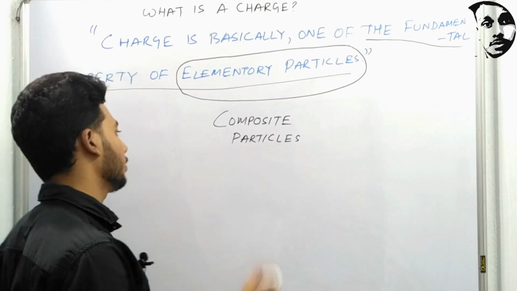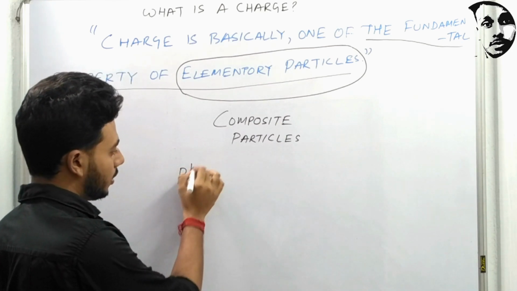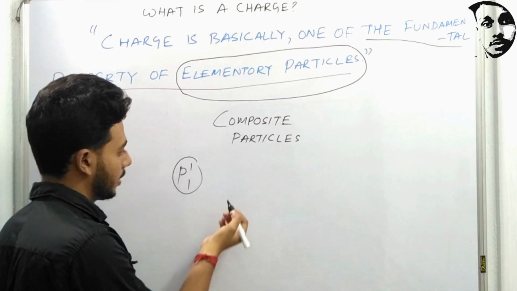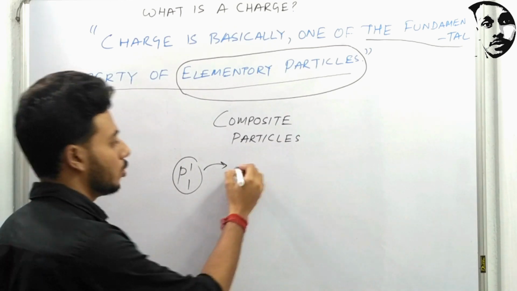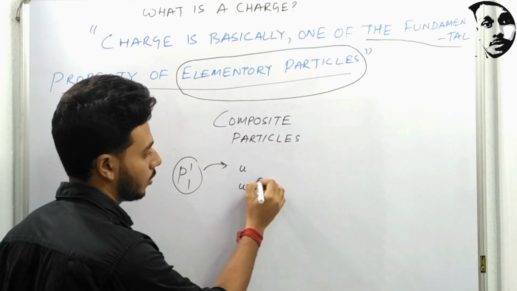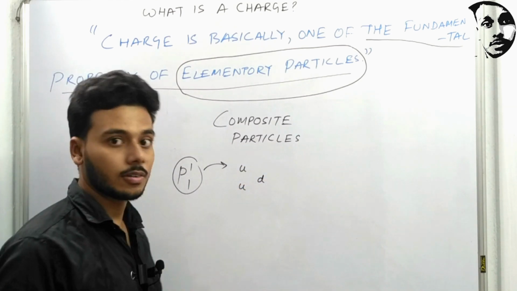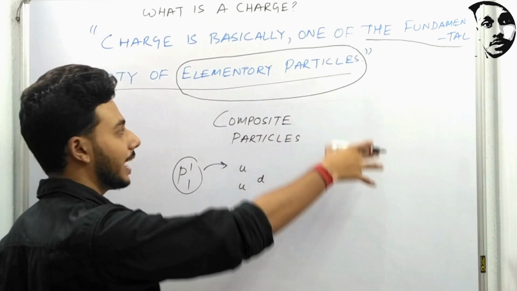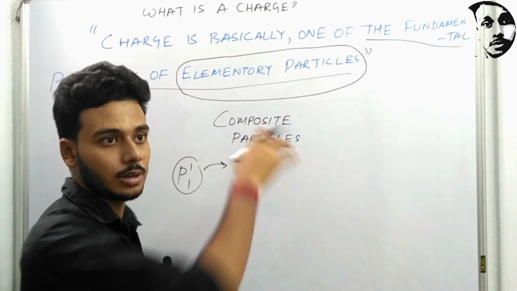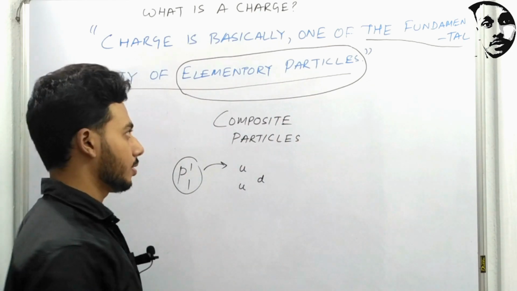I have talked about it. The proton symbol is like this, and a proton actually consists of 2 up quarks and 1 down quark. Oh, I have just forgotten about this. The composite particles are actually made due to interactions of these fermions and bosons that we have previously discussed.